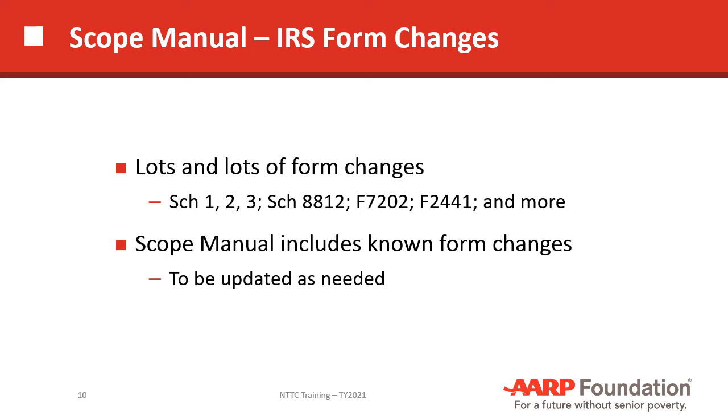So the scope manual, as you may recall, when you look to see whether something's in scope, it's based on which form you're dealing with. So if you look up a particular form, it tells you whether it's in scope or not, or in some cases, sometimes in scope, sometimes not in scope. So all of those changes have been done pretty much as far as what's known in December of 2021. But there probably will be additional changes, but the Tax-Aide group, the people in Washington, will take care of any updates as needed.